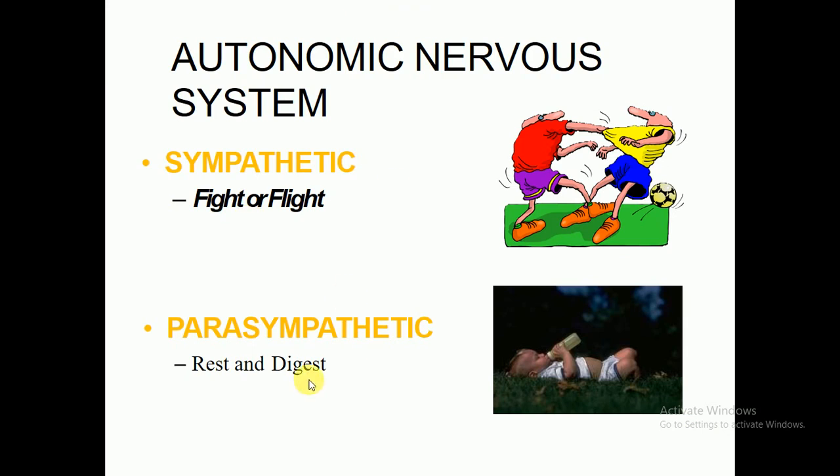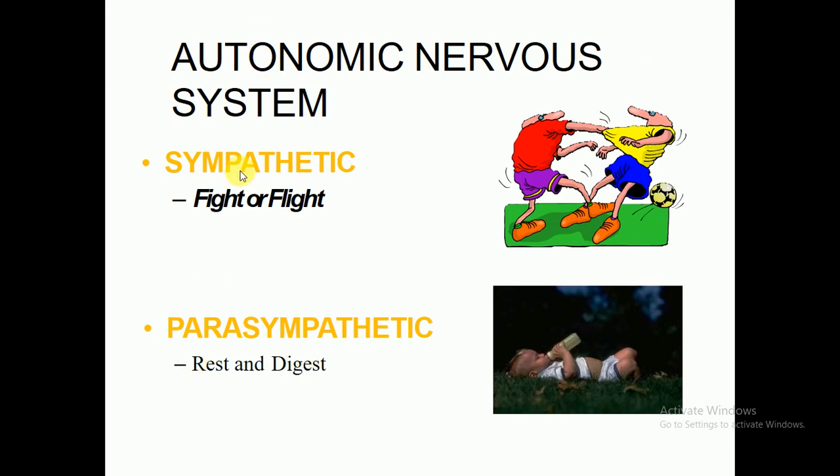Now, coming toward the clinical pharmacology of the nervous system, these are the different types of drugs acting on the central nervous system and peripheral nervous system. Now I am going to explain about the autonomic nervous system. So look at here, look at the sketch. The autonomic nervous system is classified into two categories. One is the sympathetic nervous system, the second one is the parasympathetic nervous system.